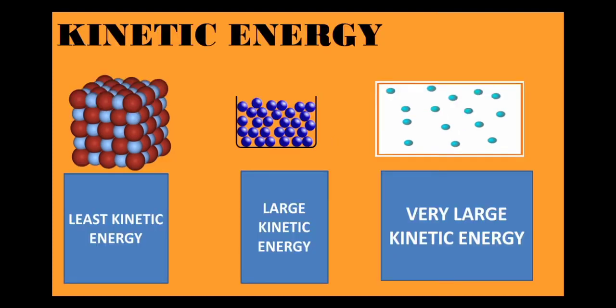The next property for distinguishing between the three states is the kinetic energy. Now, solids have the least kinetic energy. What could be the reason behind it? We already know that kinetic energy is the energy possessed by the object because of its movement, because of its motion. Now, since the molecules of solids are so closely packed together, they cannot move. That is why they have the least kinetic energy.